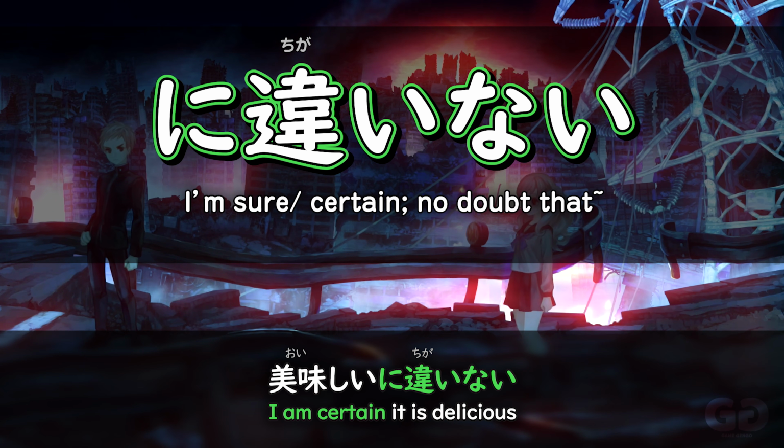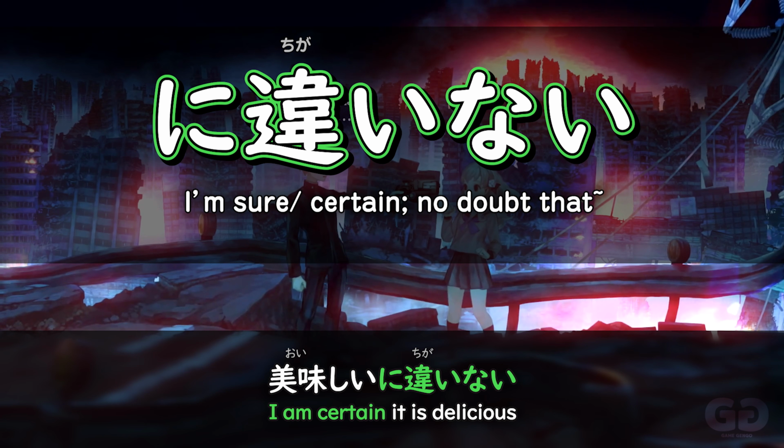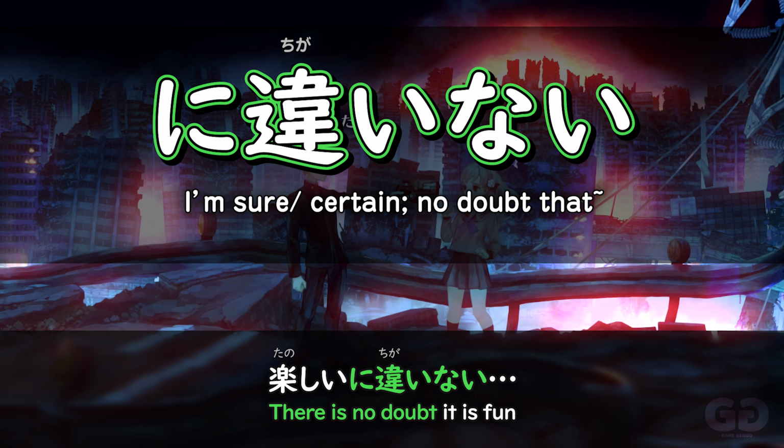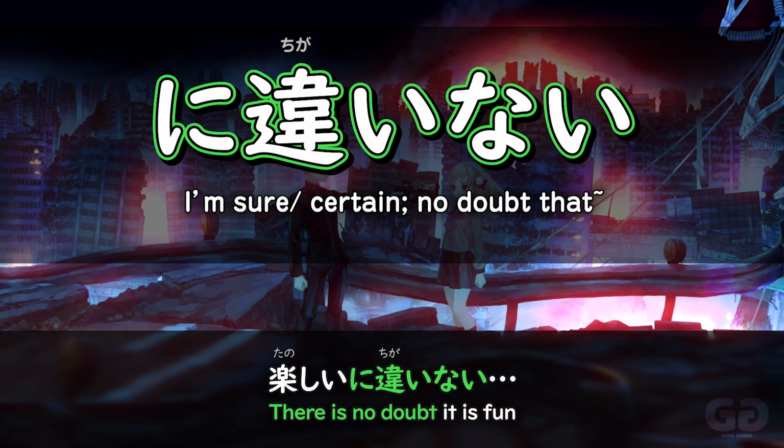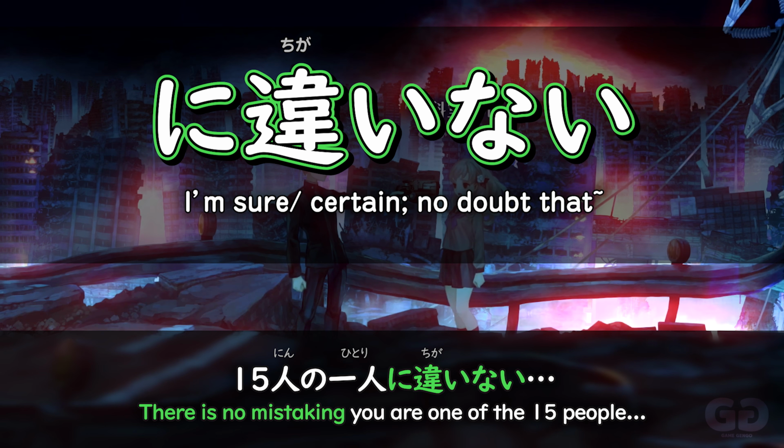So if something is absolutely without mistake delicious, you could say oishii ni chigai nai. It's definitely delicious. If something is definitely fun, it's without a doubt something that's fun to do, you could say tanoshii ni chigai nai. So like seen here in 13 Sentinels, there is no mistaking that you are one of the 15 people. So this piece of grammar is used when you're very certain of something. You're expressing that there is no mistake, it has to be this way. There is no mistaking, you must be one of the 15 people.